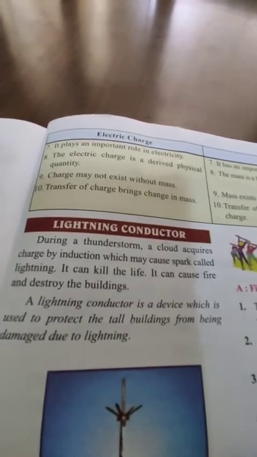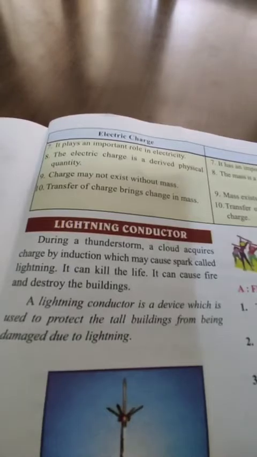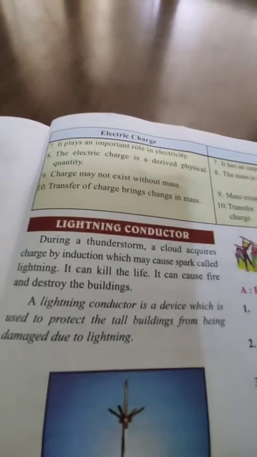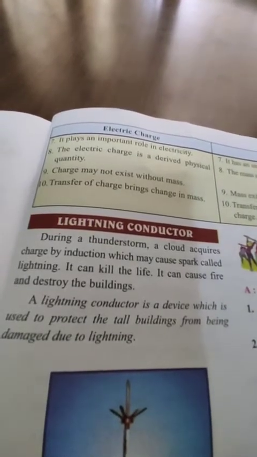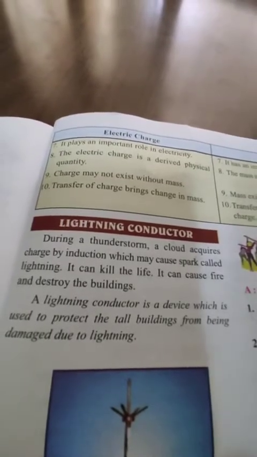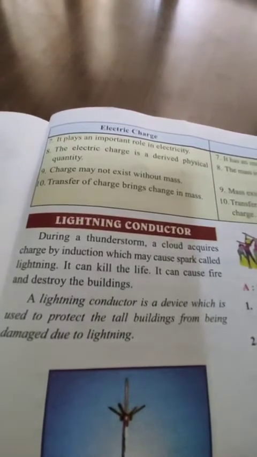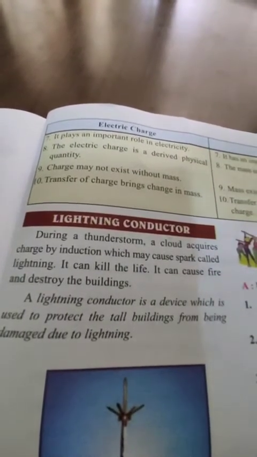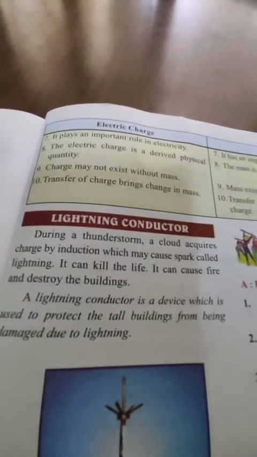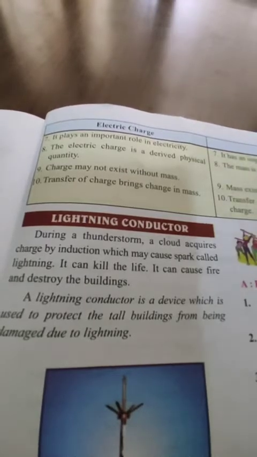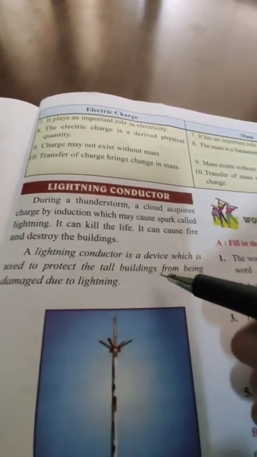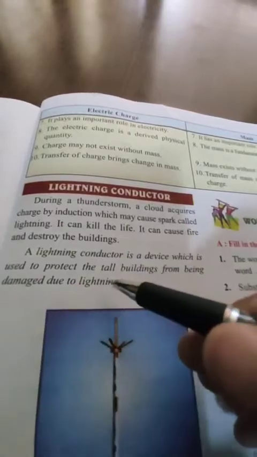You might have seen that during a thunderstorm or during rainy days, lightning occurs in the sky. It can kill life also. It can cause fire and destroy big buildings. So in order to avoid these accidents, a lightning conductor is used in big buildings. Now, what is a lightning conductor? A lightning conductor is a device which is used to protect tall buildings from being damaged due to lightning.